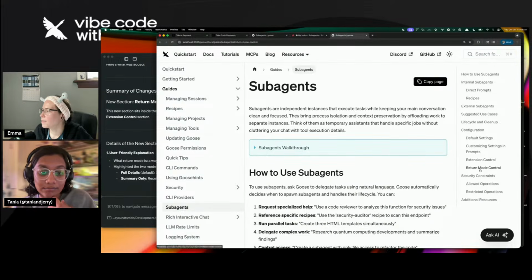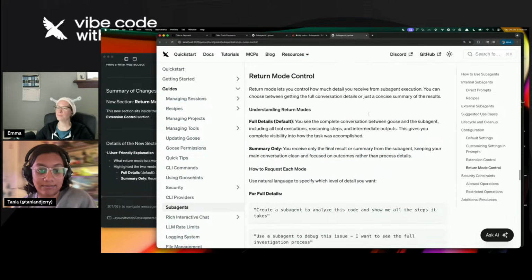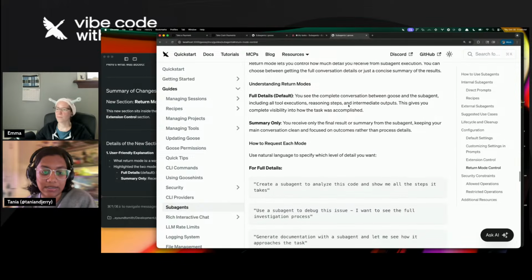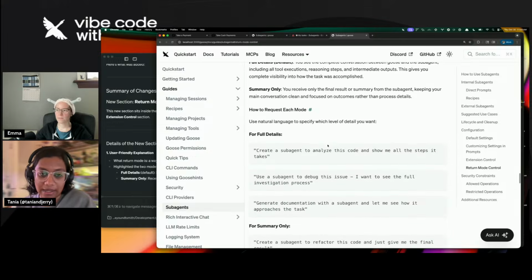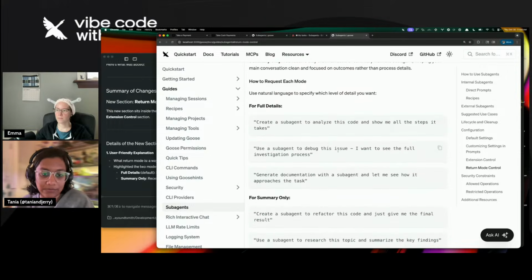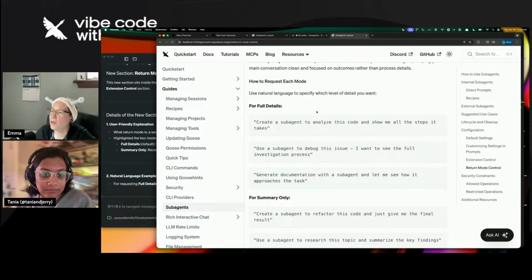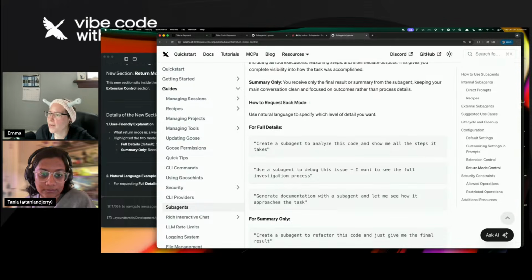And now I can refresh this, and it added this new section as well. And it gave a user-friendly explanation. I didn't realize you can control how much you actually receive from it, because I'm still understanding subagents through this live stream as I'm documenting it. Maybe you don't want all the full details back. So this just gave me the summary of changes, and this return mode is what I'm documenting right now. Use natural language to specify what level of detail you want.